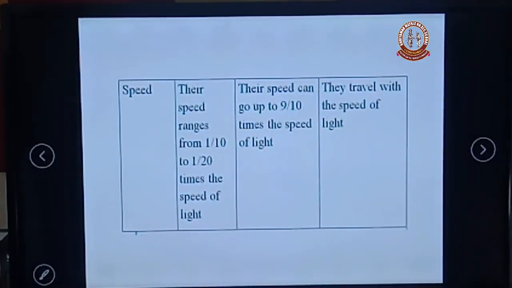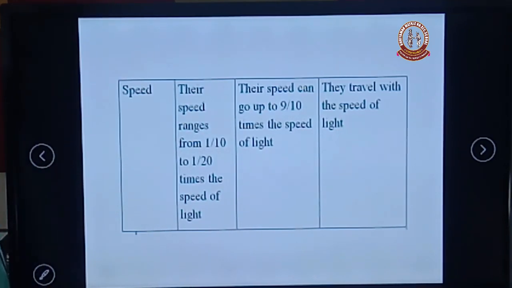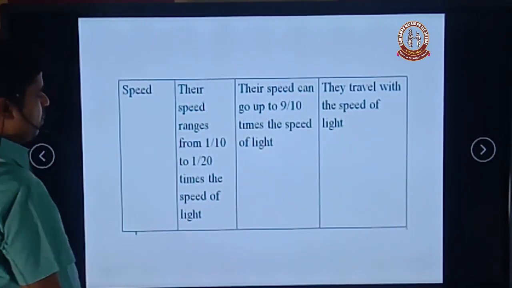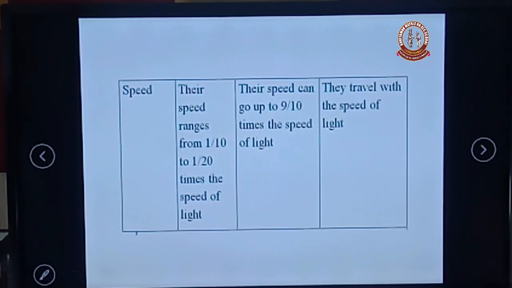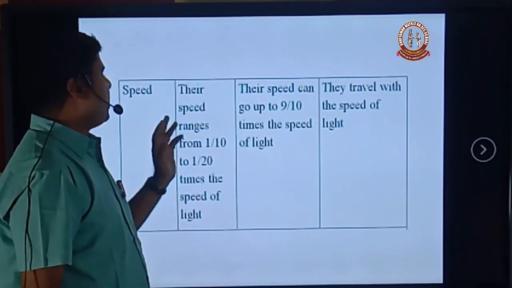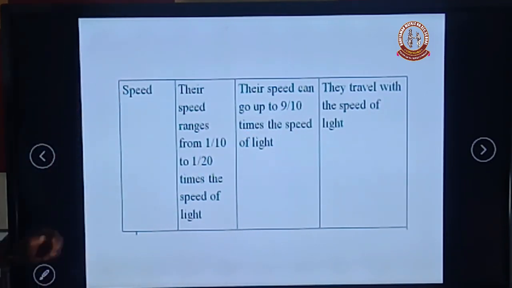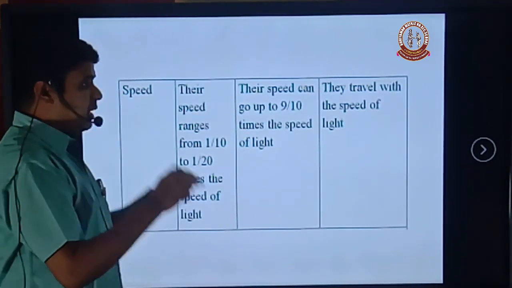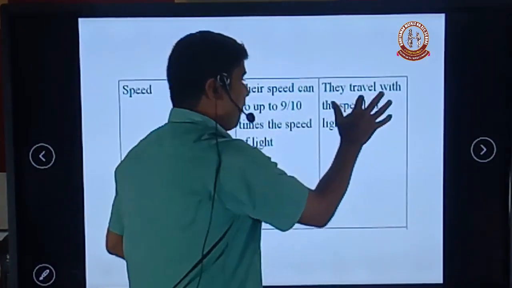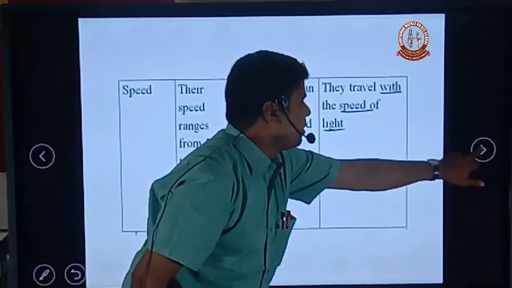Next one is speed. The speed of the alpha particle ranges from 1/10 to 1/20 times the speed of light. The speed of the beta particle goes up to 9/10 times the speed of light. But gamma travels with the speed of light.